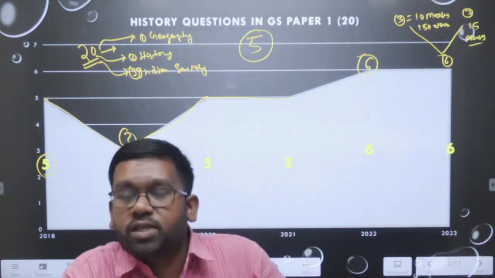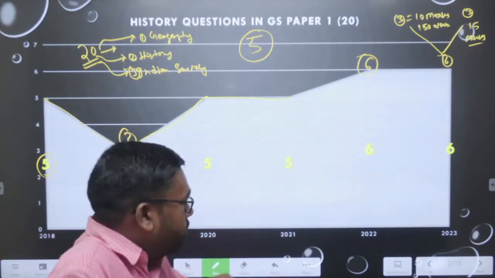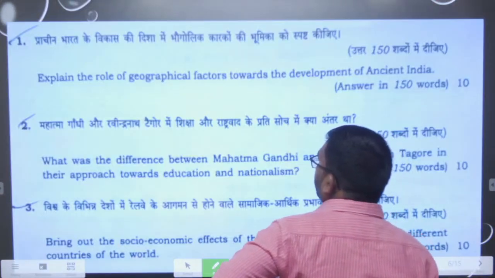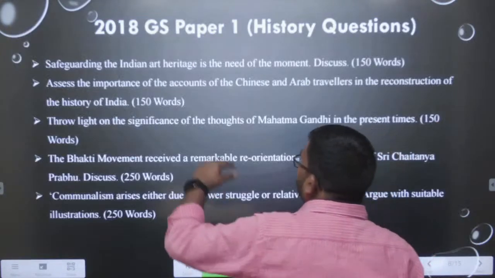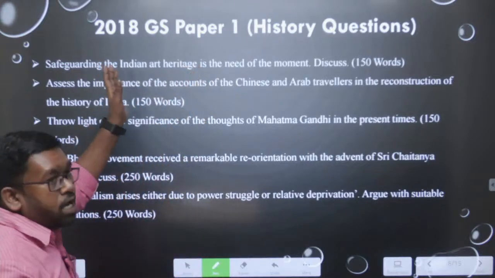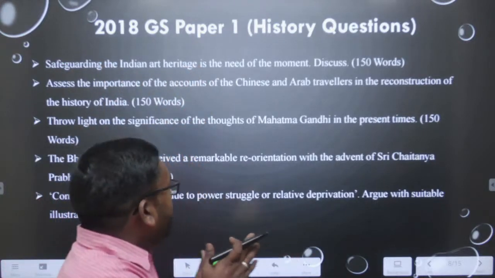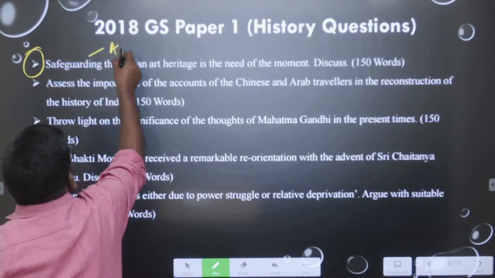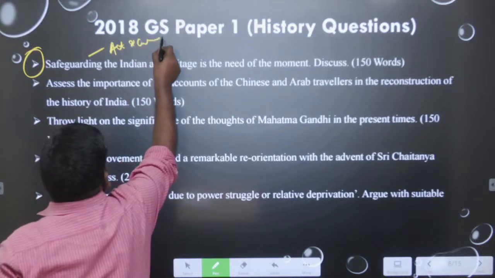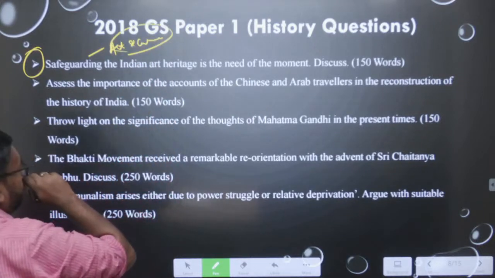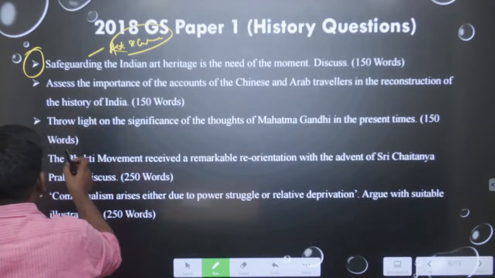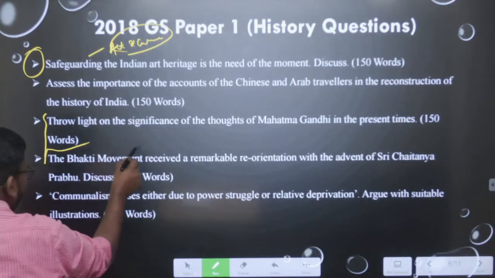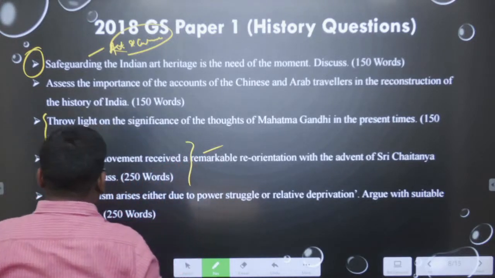Let us see the previous year questions, and then we will go into this one. If you see the previous year questions, these are the patterns of questions asked in 2018. In 2018, this question is related to art and culture, if you talk about the significance, and then the other points will be modern India. So, these questions are modern India, and this question is from art and culture.